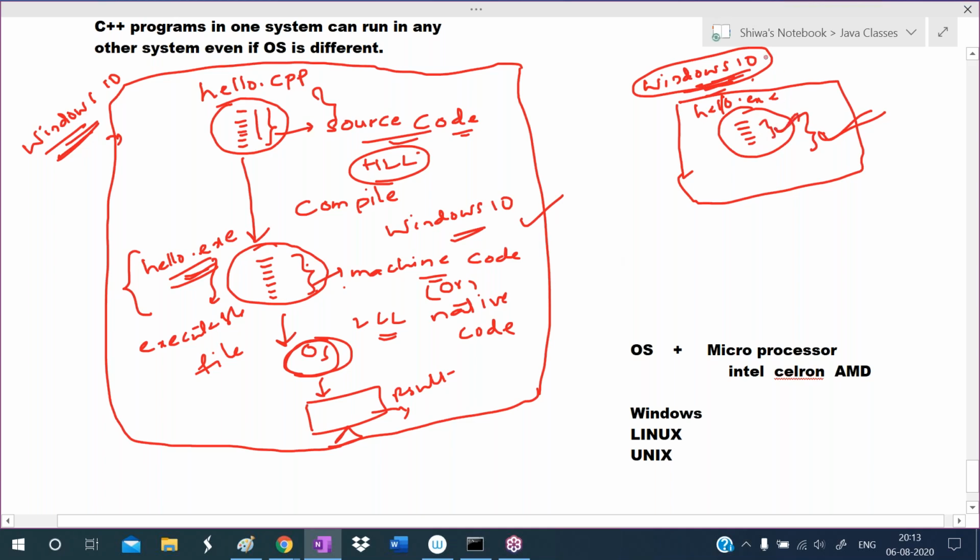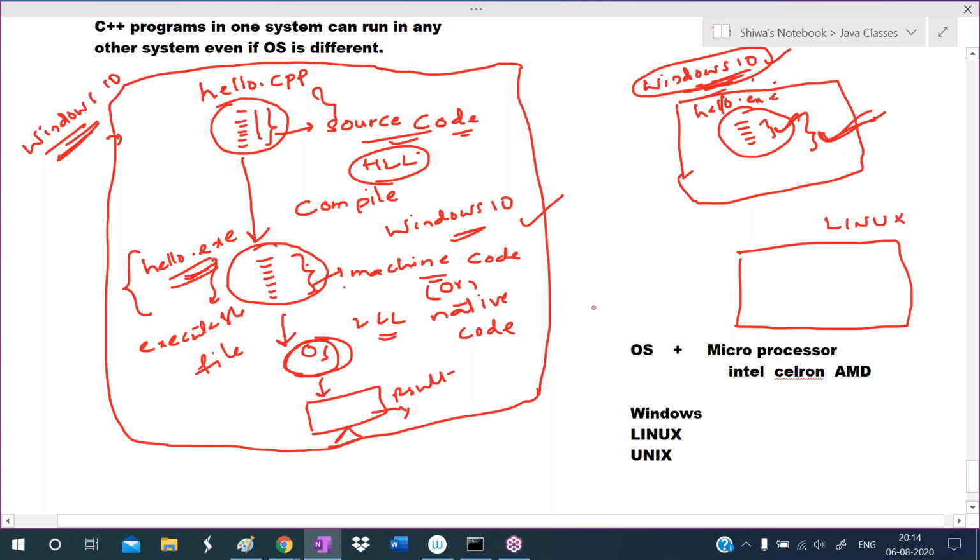Windows 10 machine code can be understood by the Windows 10 operating system, so we can run it directly here. For example, here another computer is there. This computer has another operating system, for example, the Linux operating system.